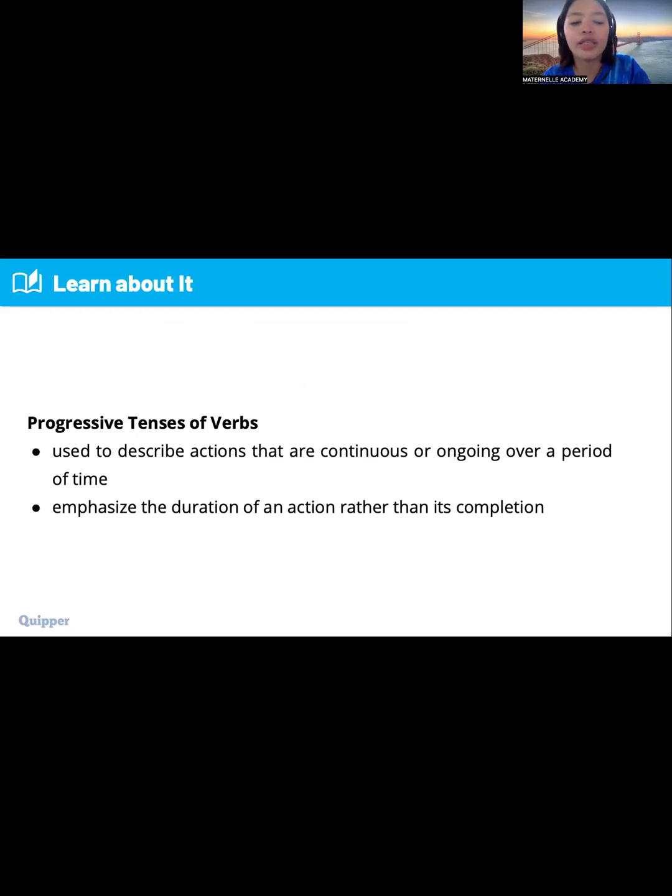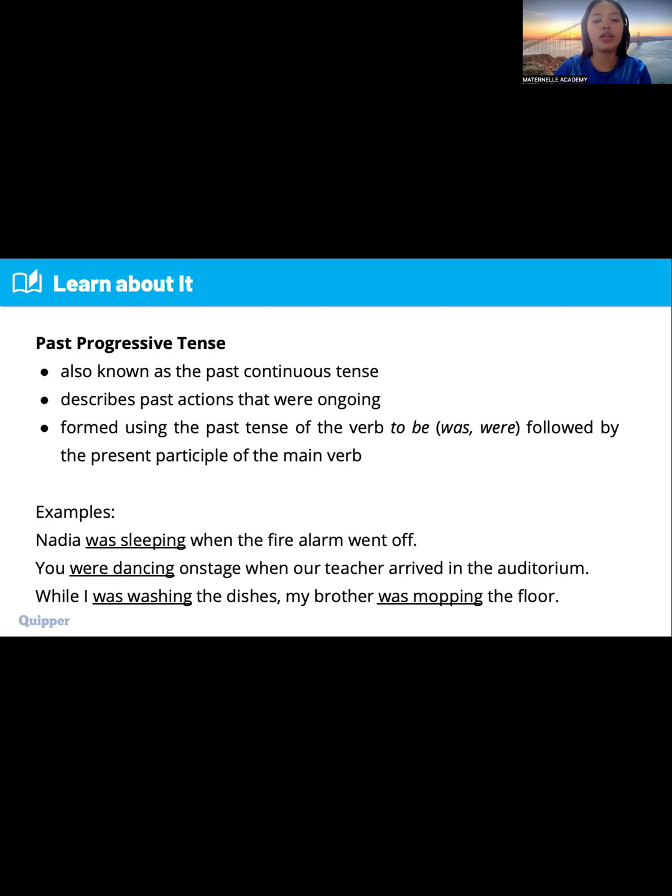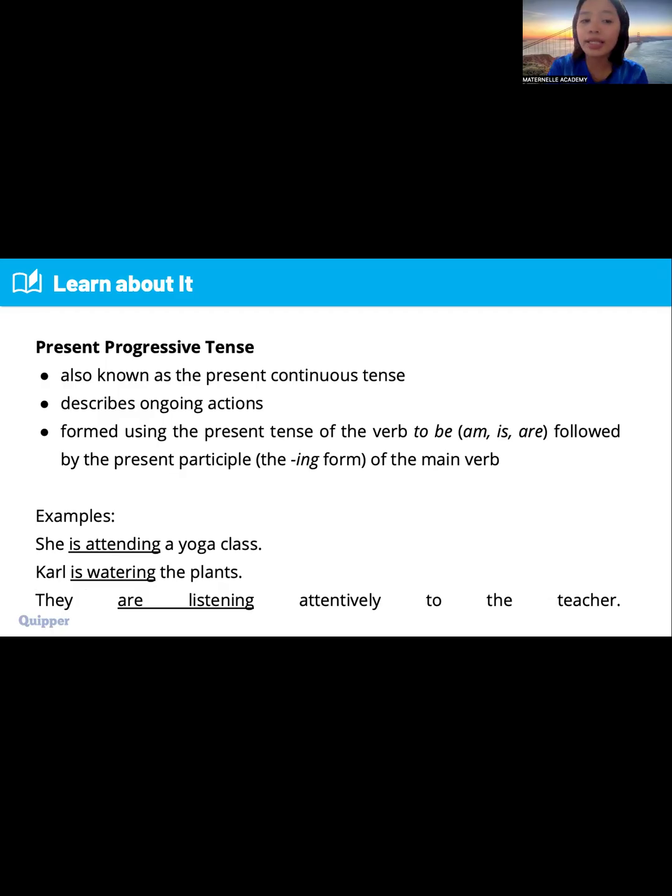Okay, so this is the example, everyone. Let's go back here. The present progressive, also known as the present continuous tense, describes ongoing actions. It's happening now. It is formed using the present tense of the verb am, is, are, followed by the present participle, the ing form of the main verb. For example, she is attending a yoga class. That one is present progressive tense. Why? Because we use is plus ing on the main verb. Our main verb there is attend, right?